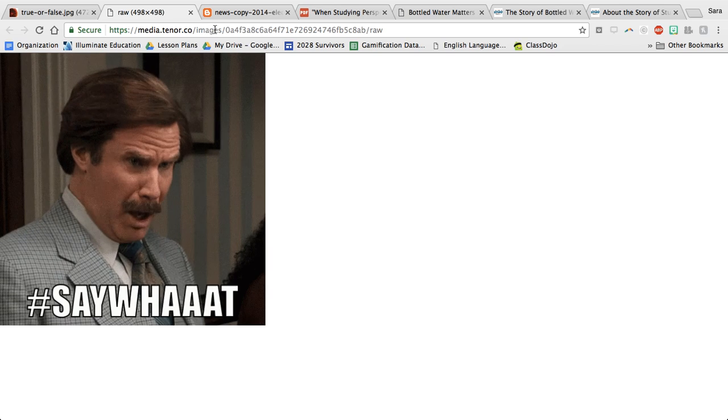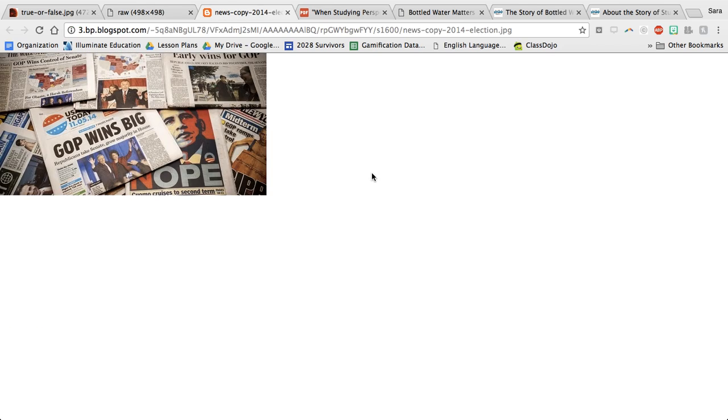Let me give you an example of this here. This is a picture of newspapers covering the same event. You can see that each newspaper has its own point of view or its own perspective. If I were to look at the USA Today copy of this event, which is a congressional election, it says GOP wins big, and I can see some people smiling. They look very happy. They look very excited. This looks like a very positive event.